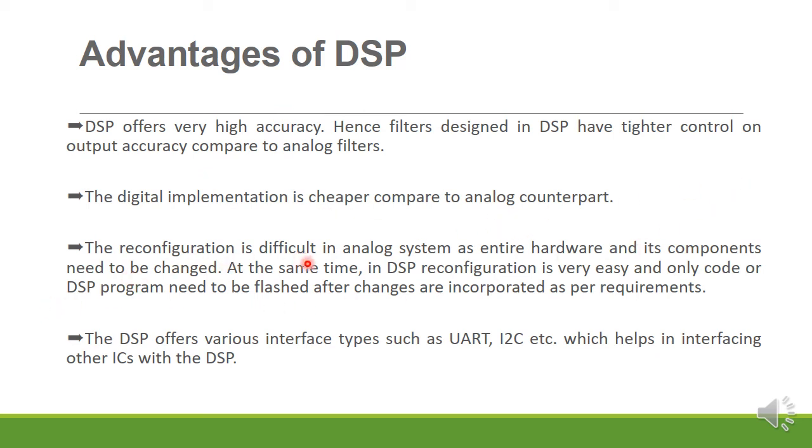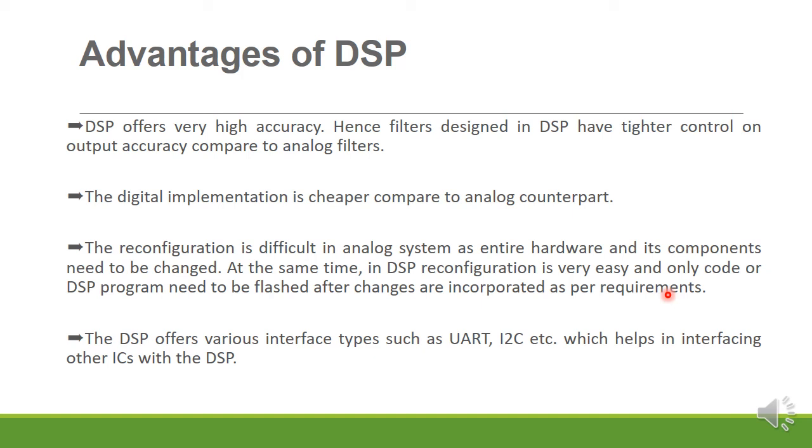The reconfiguration is difficult in an analog system as the entire hardware and its components need to be changed. At the same time, in the DSP, reconfiguration is very easy and only the code or the DSP program needs to be flashed after changes are incorporated as per requirements. That means to manipulate the signals, we are writing the DSP codes, correct? So, for example, first I am writing the program for addition. The same program you are going to convert for subtraction, multiplication, division. Okay.